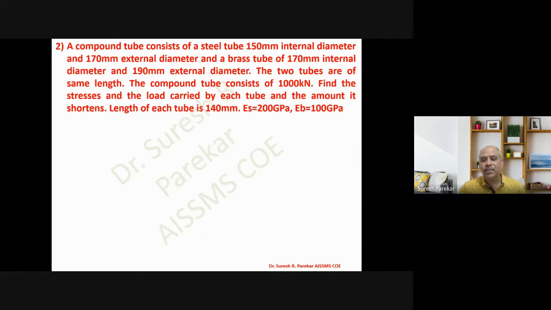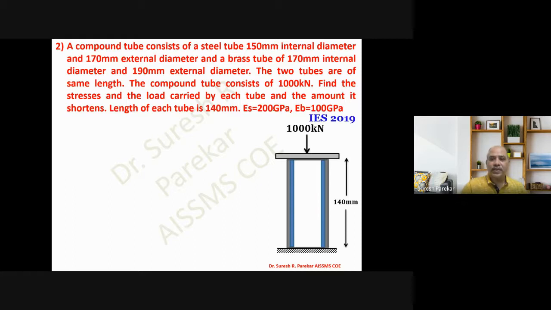Next we have a problem taken from IES 2019, in which two tubes are given. You can see we have two tubes. The first tube is of steel, with 150 millimeter inside and 170 outside. For brass we have 170 inside, and 190 outside.